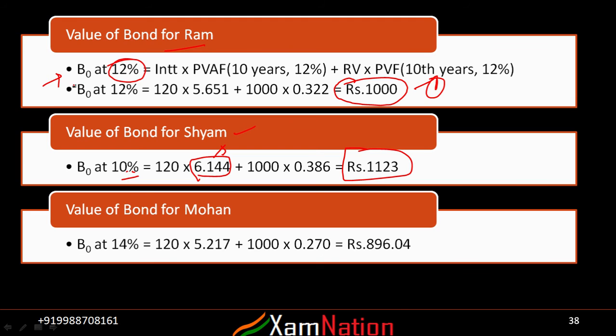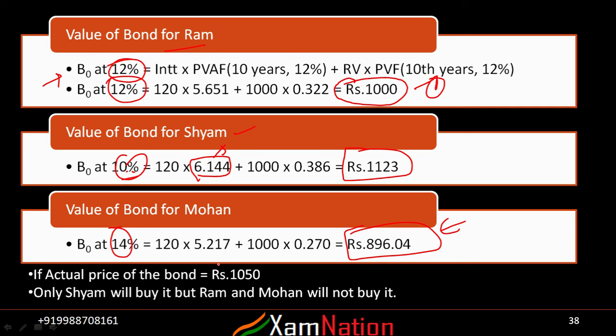For example, in this case we have taken a discount rate of 12%, here 10%, here 14%. So whatever number you get in each of these, that is the value of a bond for the individual. For Ram, the value of the bond is 1000 rupees, whereas for Sham the value of the bond is 1123, and for Mohan the value of the bond is 896 rupees. But the actual market price is not any of these numbers. Actual market price is 1050.